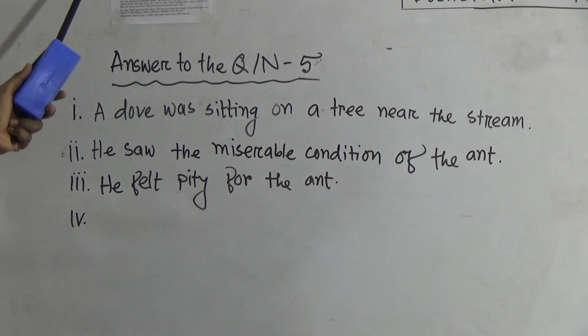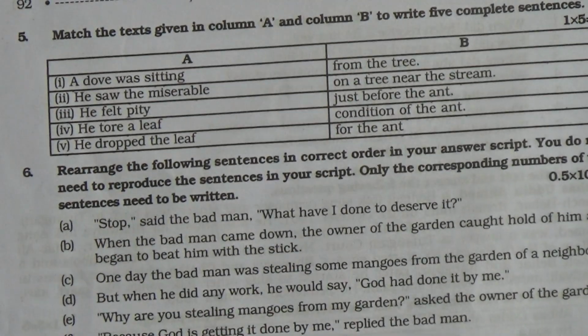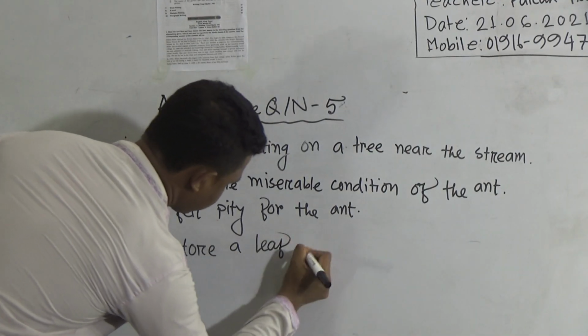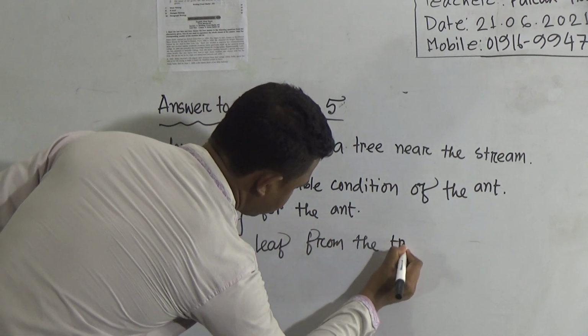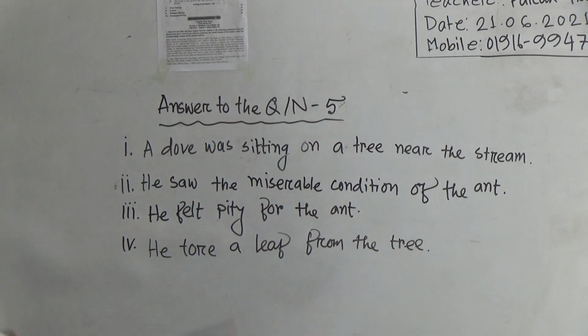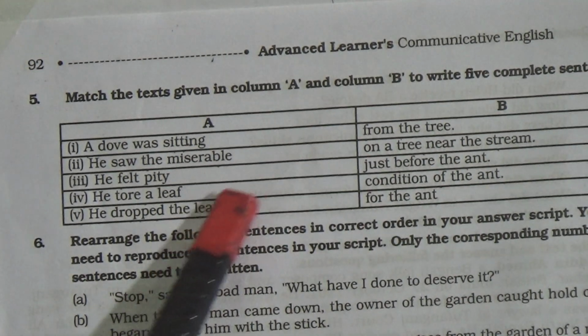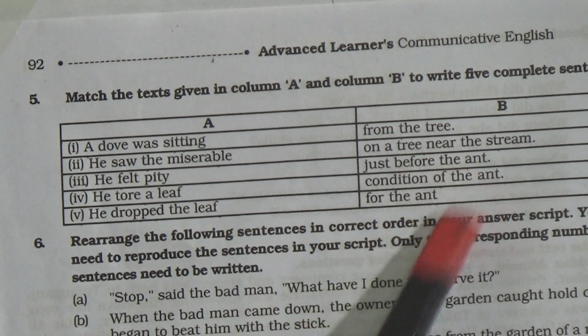Then number 4, he tore a leaf. He tore a leaf from the tree. Okay. Then last number, he dropped the leaf. Which one is left from here? He dropped the leaf. Which one is left? Just before the ant.